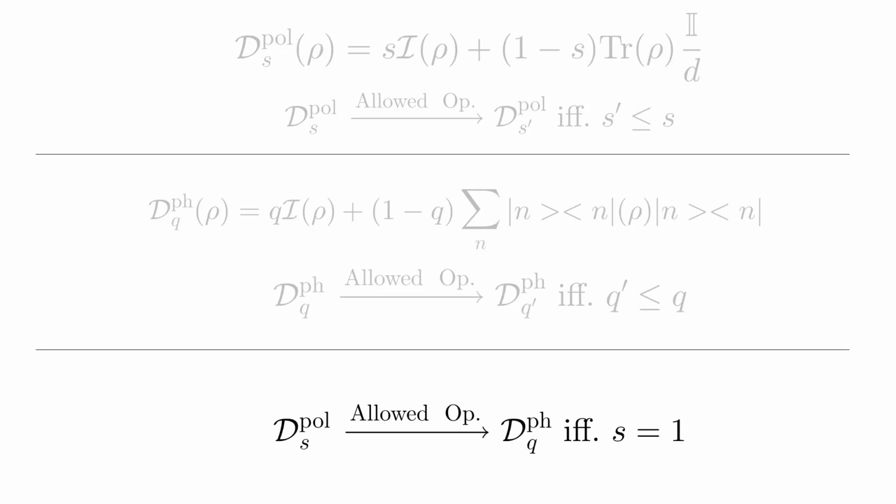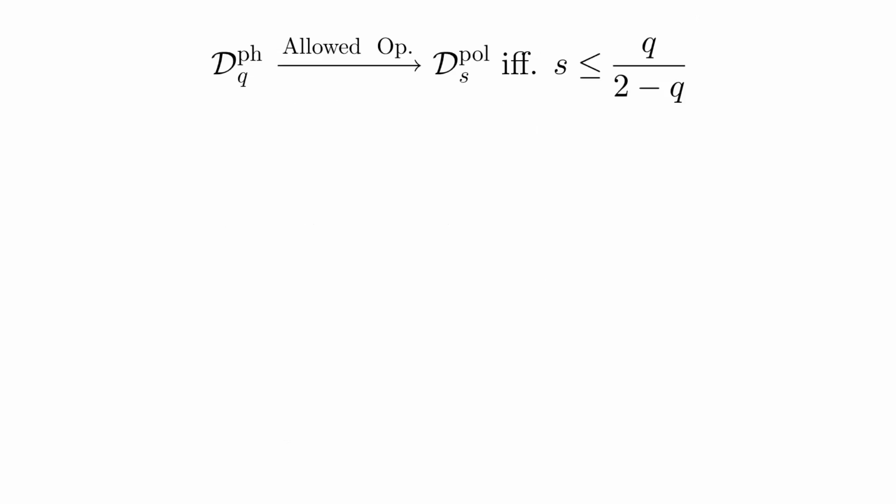So physically, this means that regardless of my value of S and Q, I can always find some input state for which the output from the dephasing channel will be more pure than the output from the depolarizing channel. So if instead we're looking to go from a dephasing channel to a depolarizing channel, we find that we have to meet this bound, that S is less than or equal to Q over 2 minus Q. So as an example, if I take Q is equal to a half, I find S has to be less than a third for an allowed operation to exist.